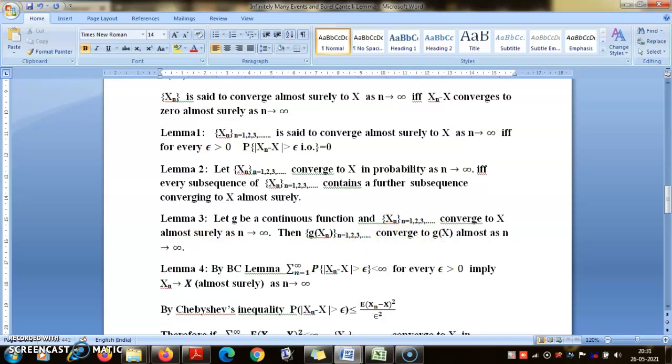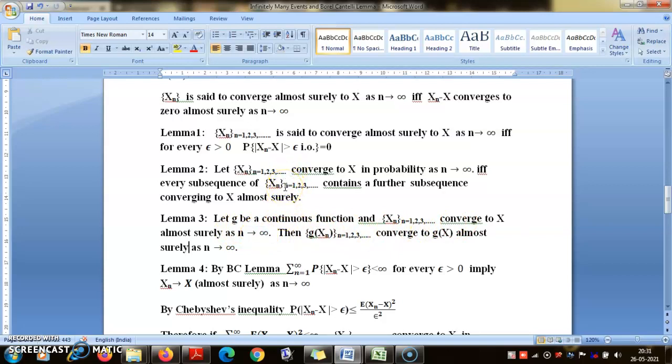This lecture is on almost sure convergence, almost surely, as n tends to infinity. From here you also get the case when Xn converges in probability to X. There you also have to apply Lemma 2.